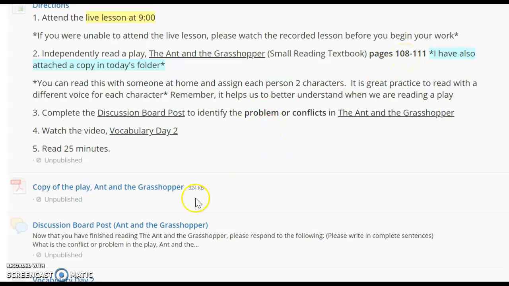You can read that with someone. If you have someone at home with you and maybe you want to assign different roles for each character, I believe there are 4 characters, so you could play 2 of those characters and somebody else in your household could play the other 2. Just keeping in mind, it's really great practice to read with a different voice. So giving a different voice to each character will help you to better understand when you are reading through that play.